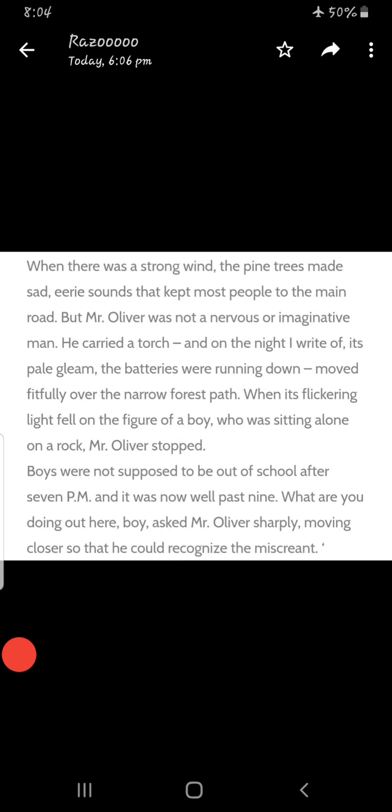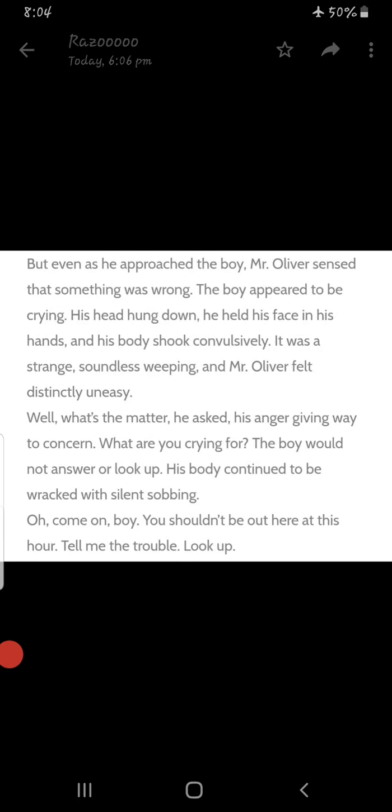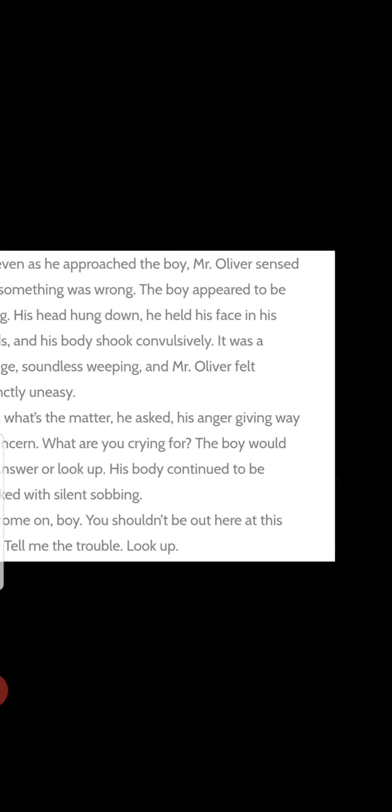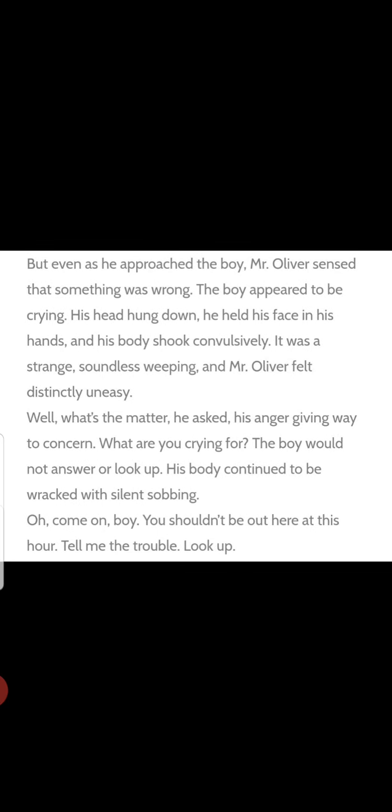Now, even as he approached the boy, Mr. Oliver sensed that something was wrong. The boy appeared to be crying. His head hung down. He held his face in his hand and his body shook convulsively. It was a strange, soundless weeping, and Mr. Oliver felt distinctly uneasy.